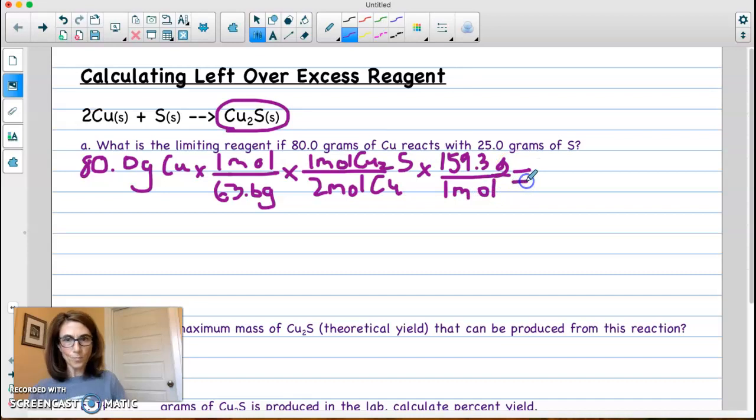Okay, so I'm going to plug that into my calculator. I get 80 times 159.3, and then divide that by 2 times 63.6. Don't forget your parentheses when you're dividing. And I get 100.2, or we can just leave it as 100, but I'm going to put the decimal place there just in case it comes out pretty close. So that's 100.2 grams of Cu2S.